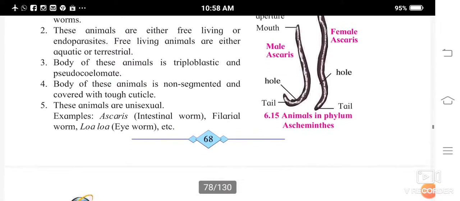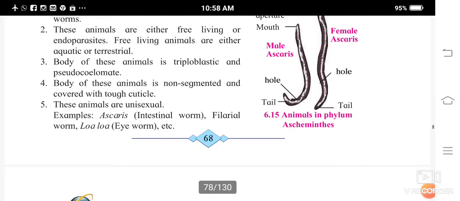Body of these animals is triploblastic and pseudocoelomate. Now the body is triploblastic, so it is made up of three germ layers: ectoderm, endoderm and mesoderm. And pseudocoelomate means they have a false coelom.